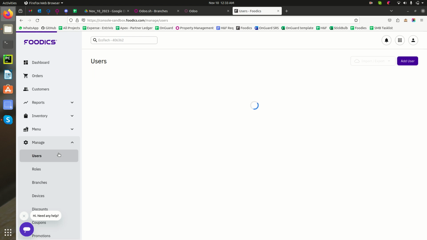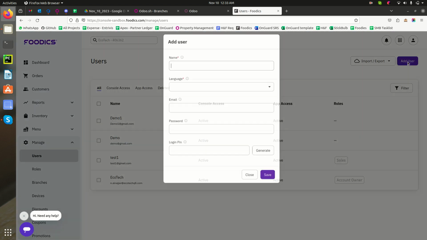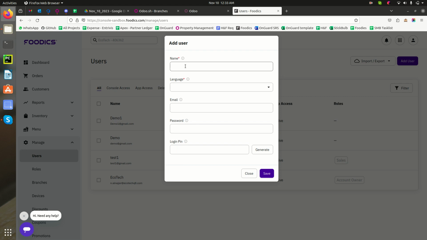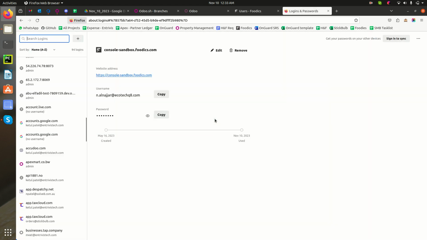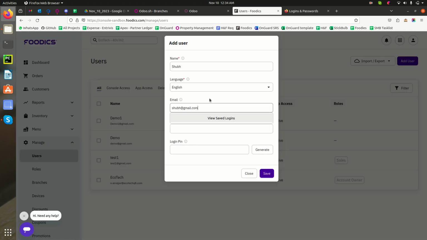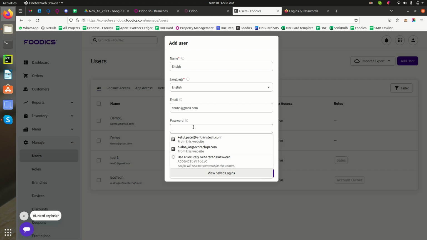So I am going to create a user, adding a username, let's say Shubh, and we can select a language and we can add an email address, shubh@com, and we can add a password.